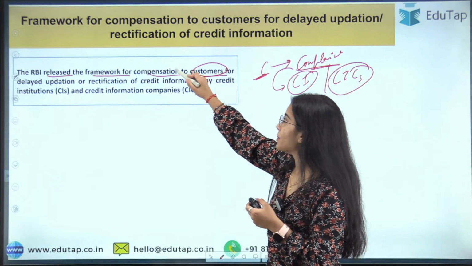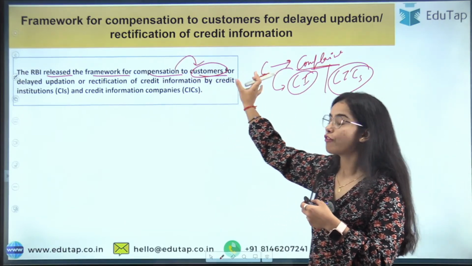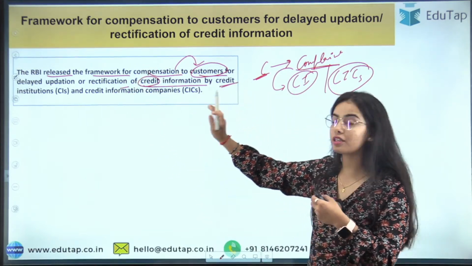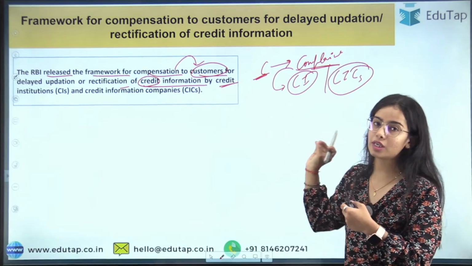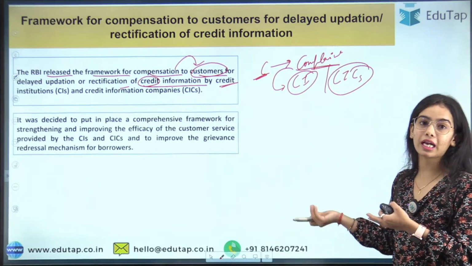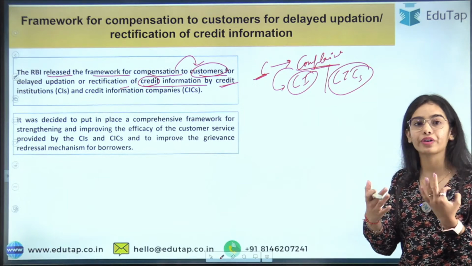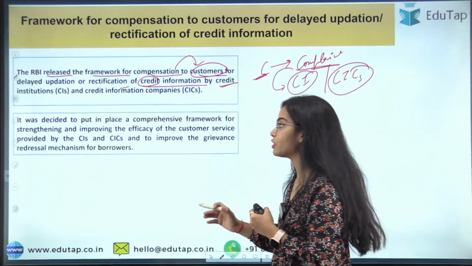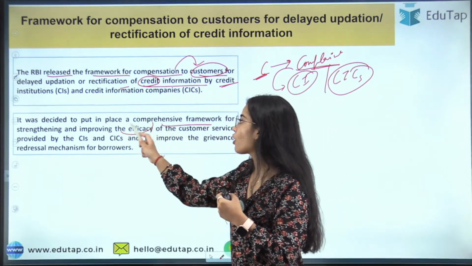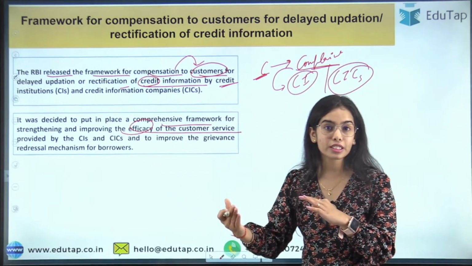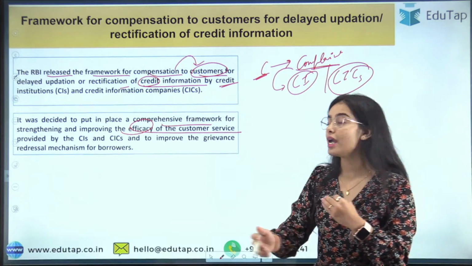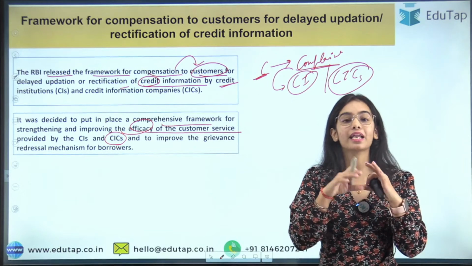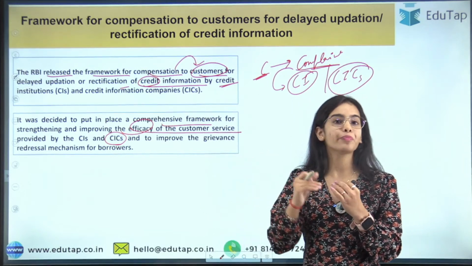Compensation has to be given to customers for delay in the updation or rectification of credit information by the credit institutions and the credit information companies. Why has this framework been released? I have already told you: for better customer protection and better customer service, to increase the efficiency of the customer service by the credit institutions that provide the data and the credit information companies that get the data, analyze it, and provide the credit score and the reporting.